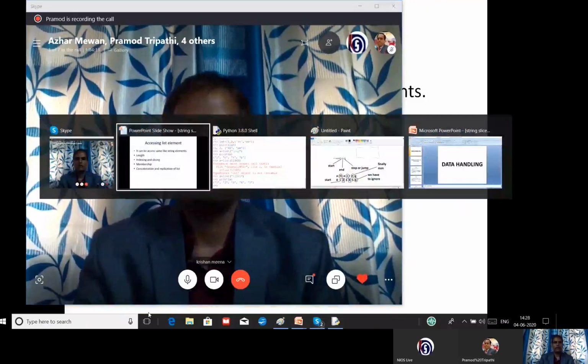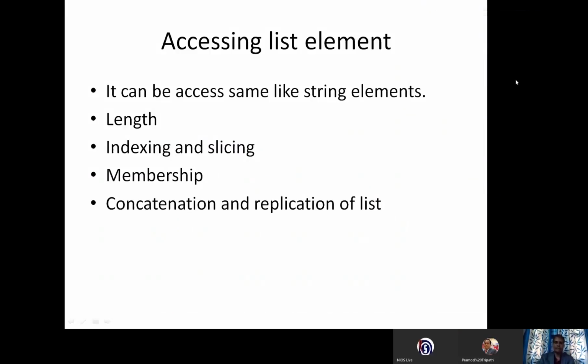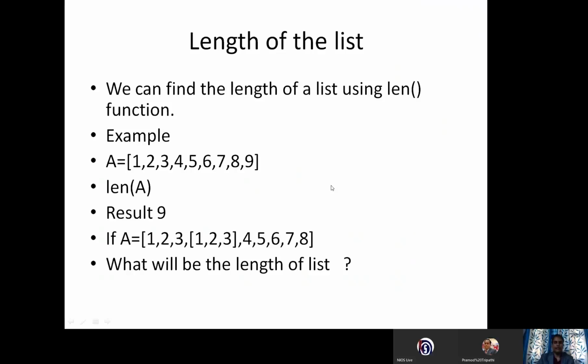Right. In this session we will see accessing the index of our list. We will see slicing. We will find out the length. We will see the membership. We will see the concatenation and replication of our list. Now, right, let us find out the length of the list.